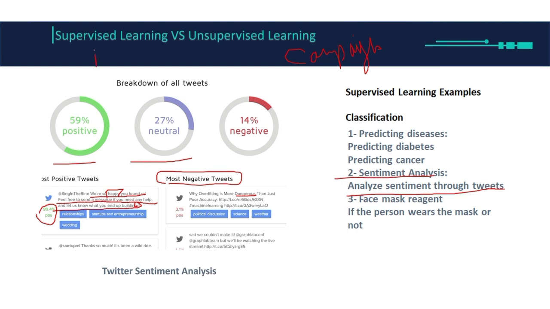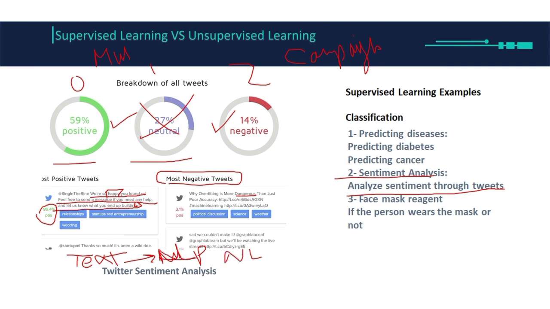This type of thing we call multi-class classification, because we have 0 and 1 and 2, for example, so you don't have a binary. If it was only positive and negative and there was no neutral, then it's a binary classification. And here we can see that we have text, only text. This field is called NLP, natural language processing. Sorry, it's an N, not an M. Natural language processing is a field of machine learning where our data is going to be only text. So here we also have a classification problem.